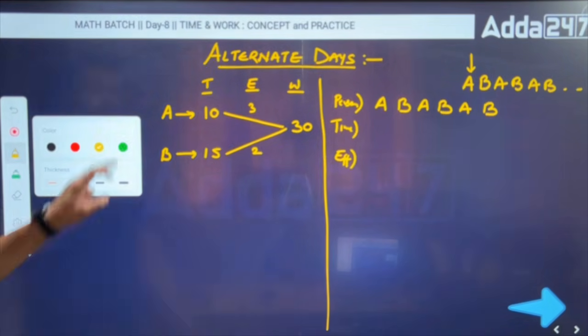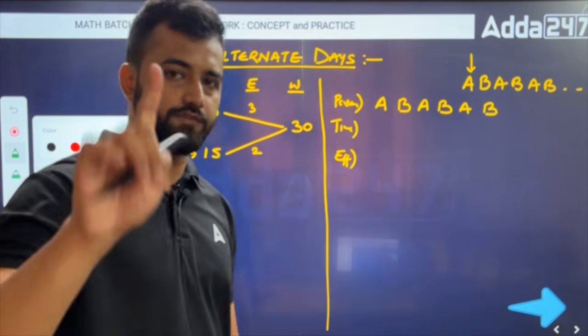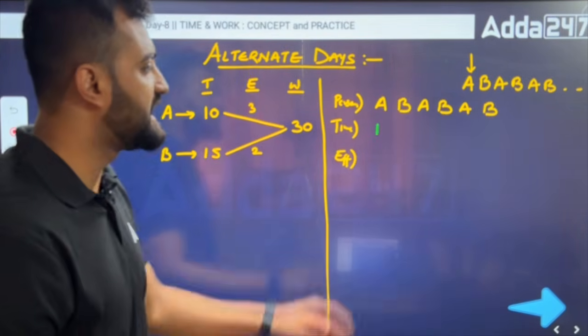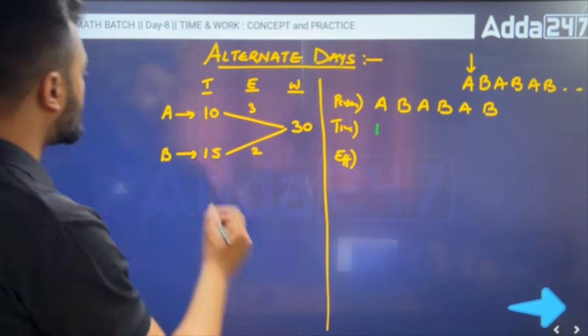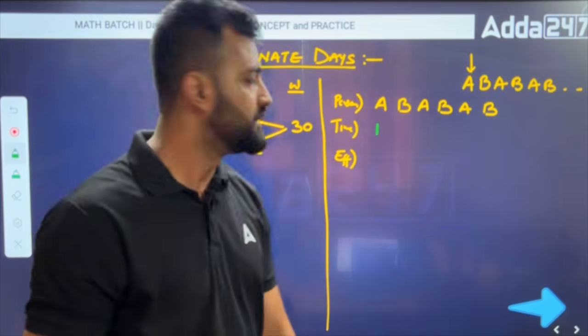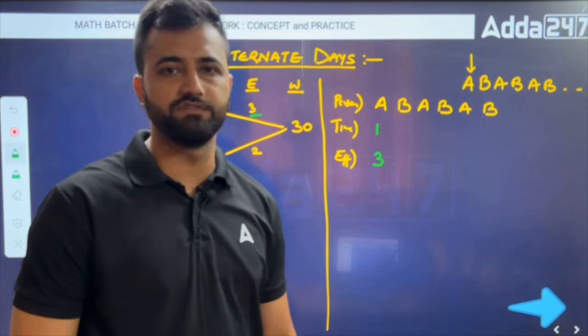A comes, and he takes 1 day because it's the first day. And A worked how much in that day? A did 3 of the work, because efficiency means how much work they have done. So 3 parts were done by A on the first day.